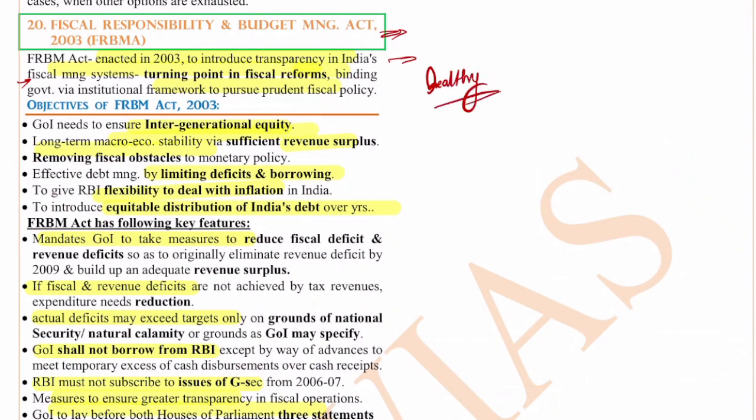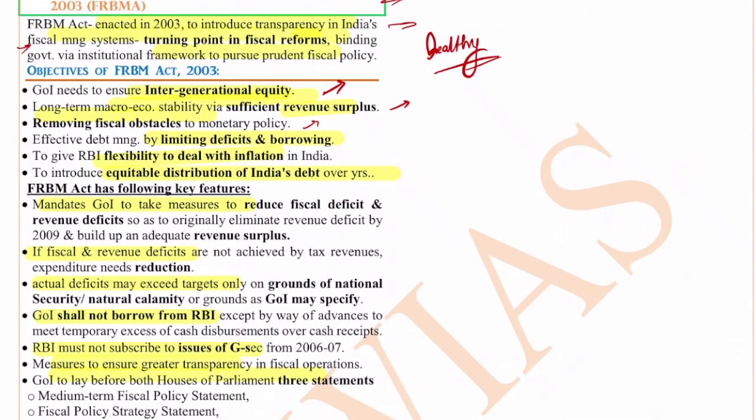So the objectives are that the government needs to ensure intergenerational equity, because the loans that are taken today have to be paid tomorrow by the future generation. Long-term macroeconomic stability via sufficient revenue surplus, removing fiscal obstacles to monetary policy, effective debt management by limiting deficits and borrowing, giving the RBI the flexibility to deal with inflation, and equitable distribution of India's debt over the years.